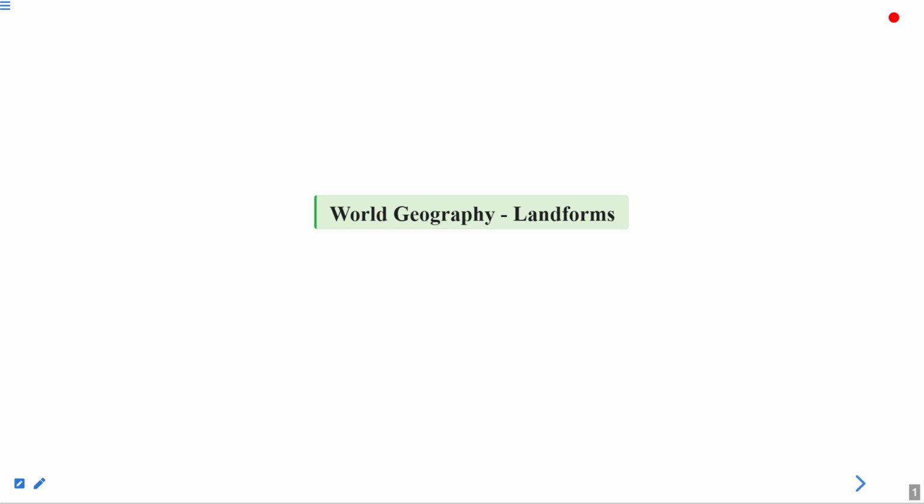In today's topic, we are going to discuss the landforms. So let's start and see what we can learn about this topic.